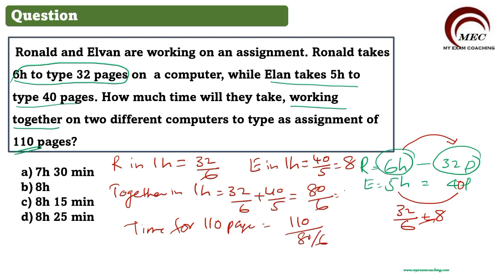So which will be equal to 110 into 6 by 80. So approximately it comes around 8 hours 15 minutes. Calculate this and then you will get this answer. So 8 hours 15 minutes is the correct answer. So accordingly you can mark option C, 8 hours 15 minutes, as the correct answer.